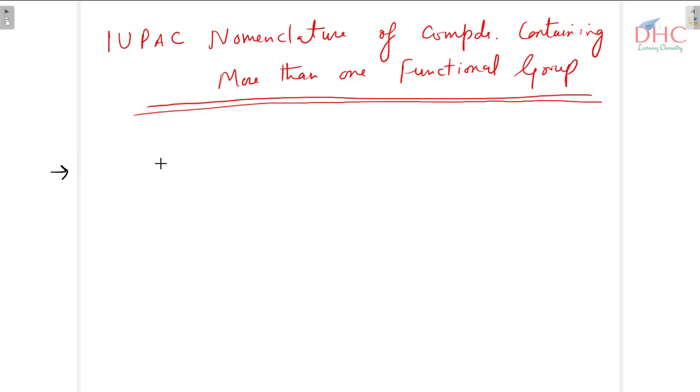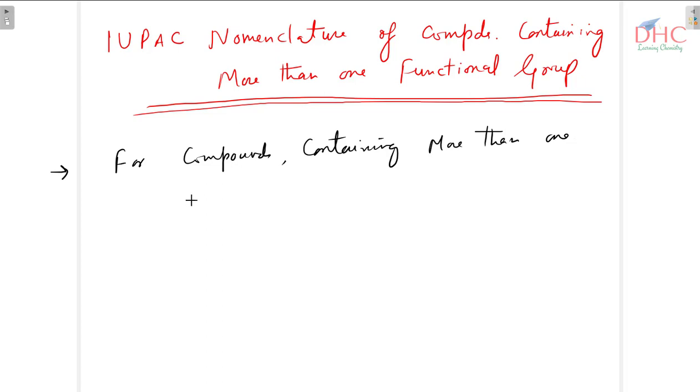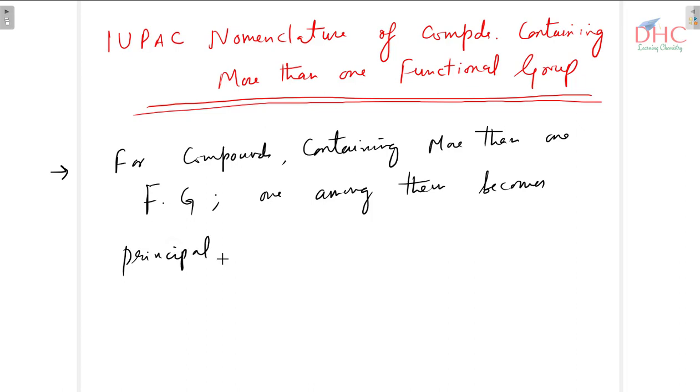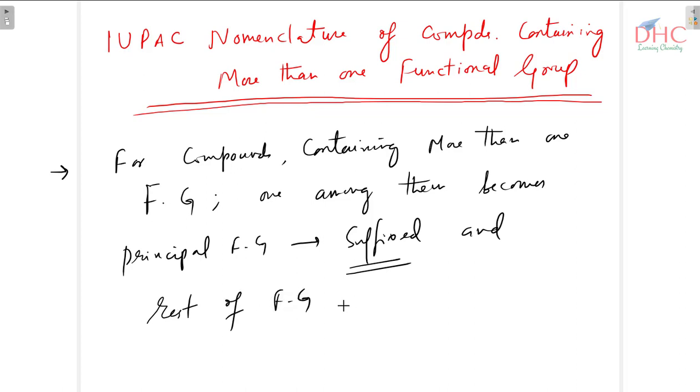So the first point to note is for compounds containing more than one functional group, one among them becomes the principal functional group, that is to be suffixed, and the rest of the functional groups become secondary and hence act as substituents, therefore they are prefixed.